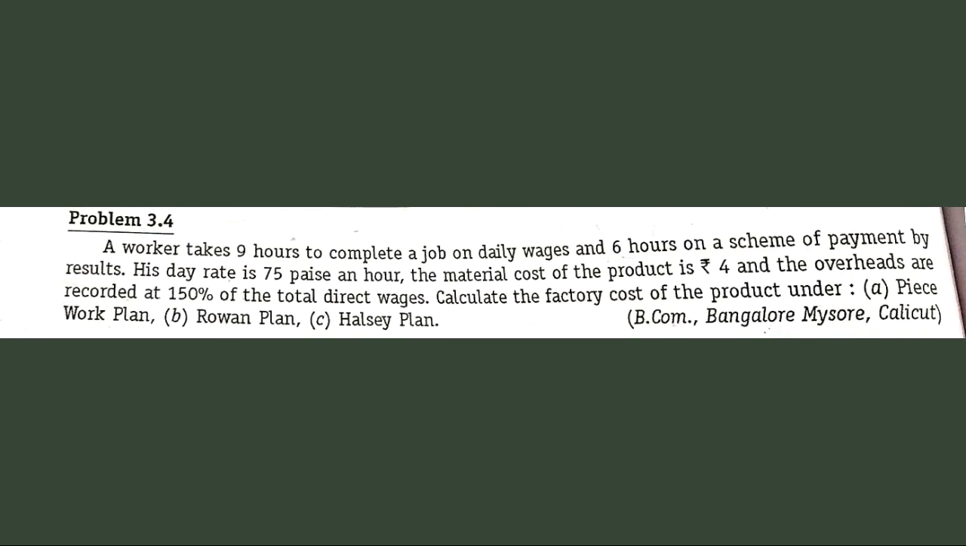Hi students, this is yet another problem wherein they are asking us to find out the piece rate, Rowan plan, wages under Rowan plan as well as wages under Halsey plan. Let's read the problem. A worker takes 9 hours to complete a job on daily wages and 6 hours on a scheme of payment by results.